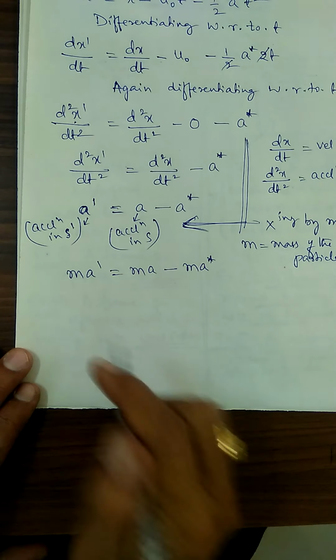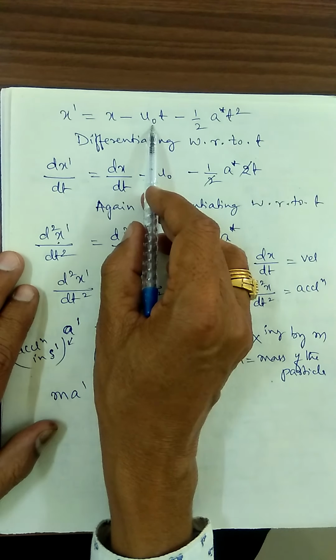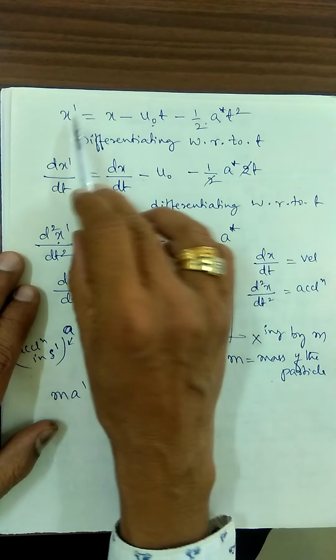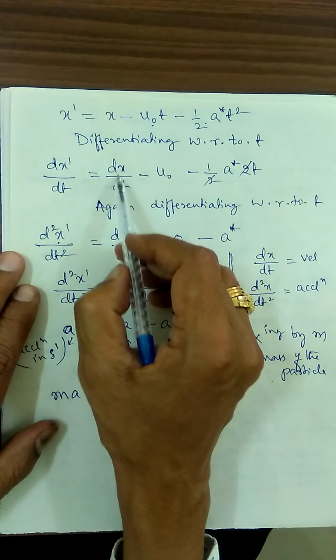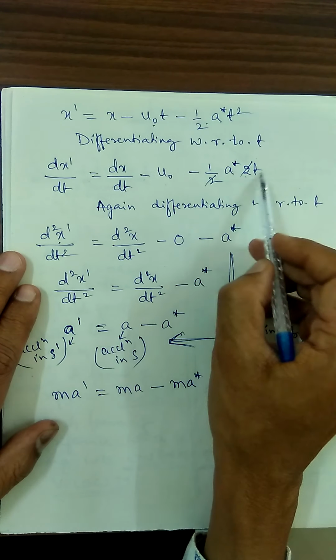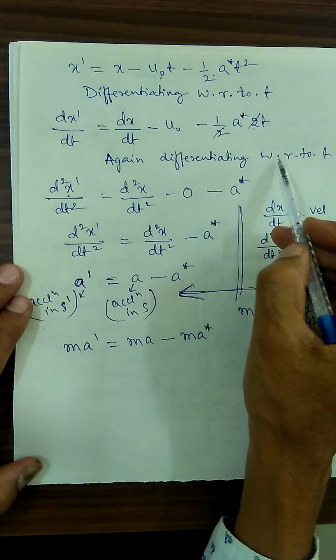So I have chosen x dash is equal to x minus u naught t minus half a star t square. Differentiating on both the sides with respect to time, you will get dx dash by dt is equal to dx by dt minus u naught minus half a star 2t. Differentiation of t square is 2t. Again differentiating with respect to time.